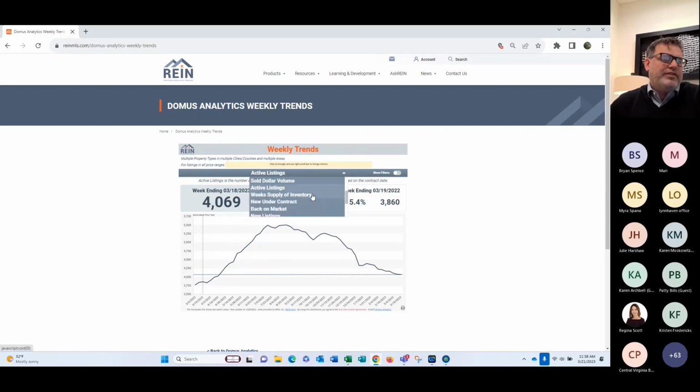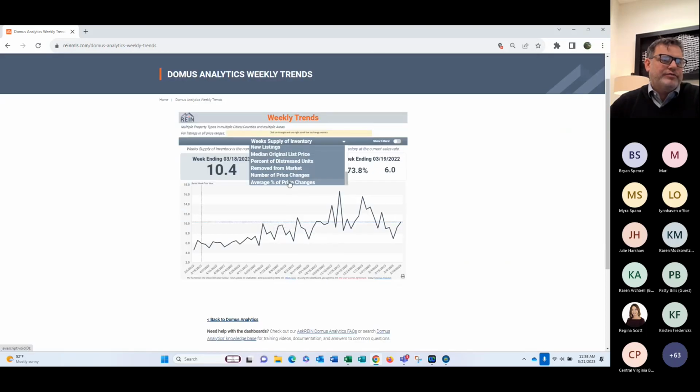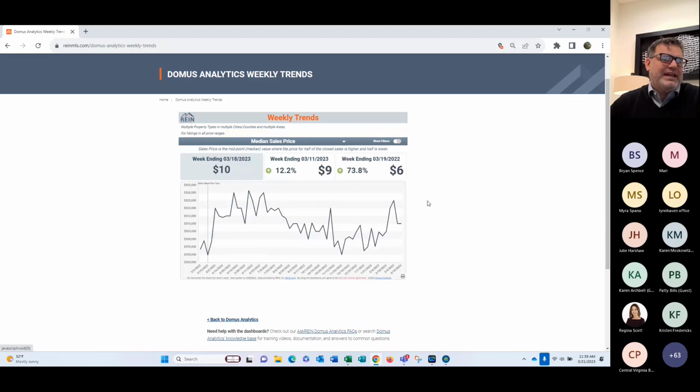All right, weeks supply of inventory. We can see right here there's 10.4 weeks of inventory, which is up from 6 weeks of inventory the year before. All right, new listings, removed from market, percentage, average price changes. You have probably 20 different things you can change here from this perspective. I'm going to go back here to median sales.